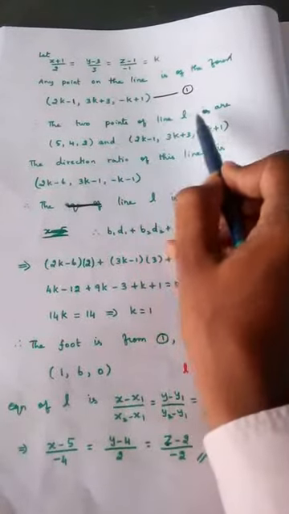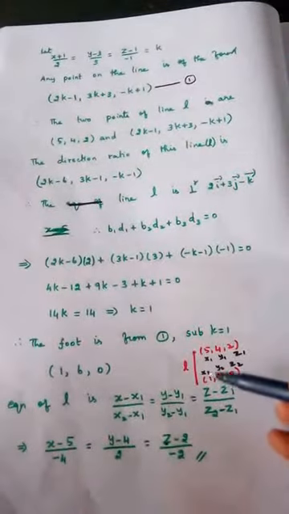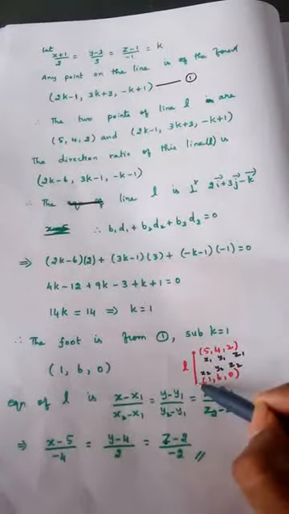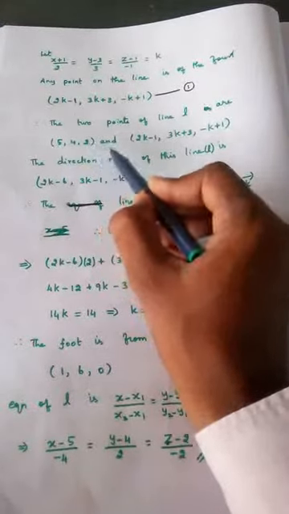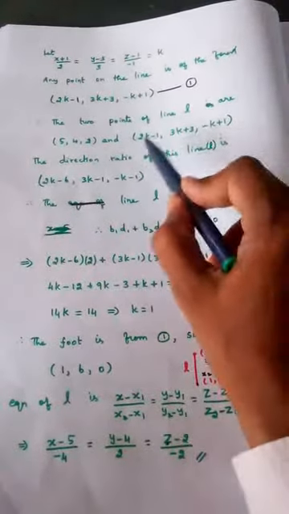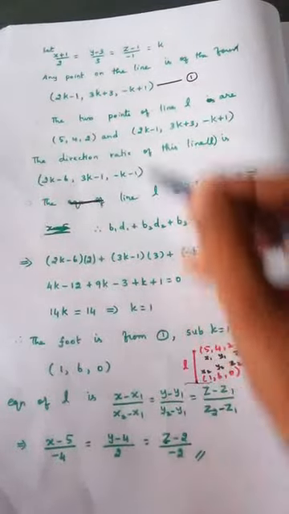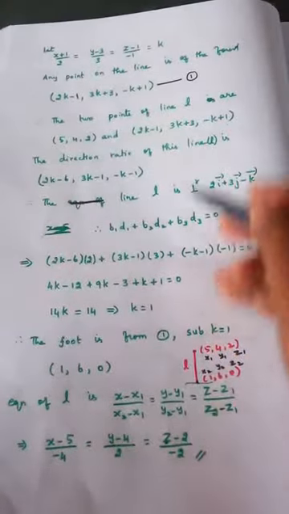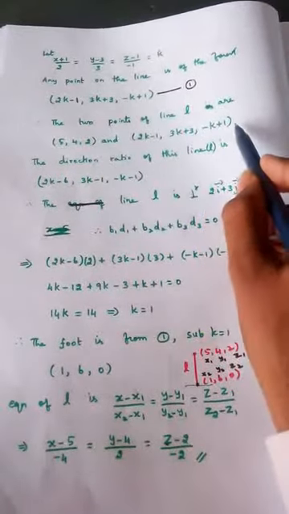The 2 points of line L are, what is line L? If you just look at this diagram, this is the perpendicular line, this is top, this is bottom, right? So now the 2 points are, the top point is 5, 4, 2 and the bottom point we can take as 2k minus 1, 3k plus 3, minus k plus 1. This is the general point of the base line. So any point on this base line will be of this format. So I can take the base point as 2k minus 1, 3k plus 3 and minus k plus 1.